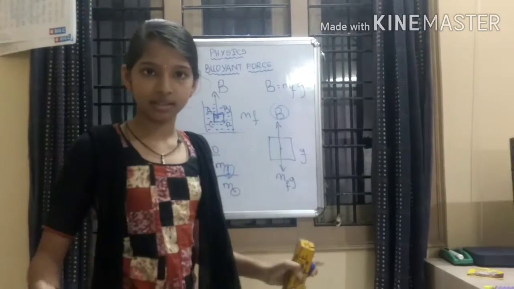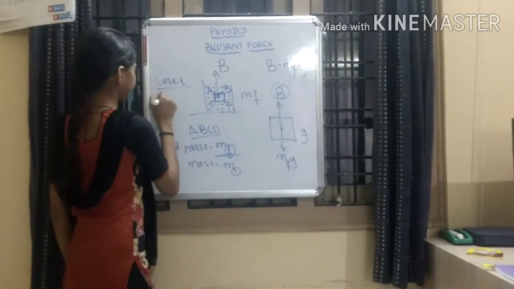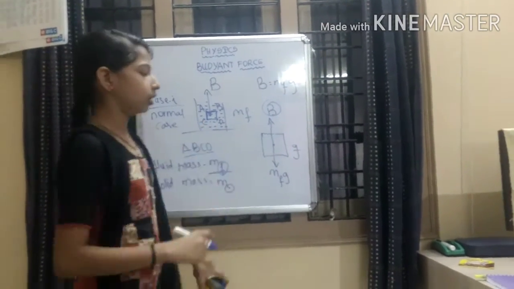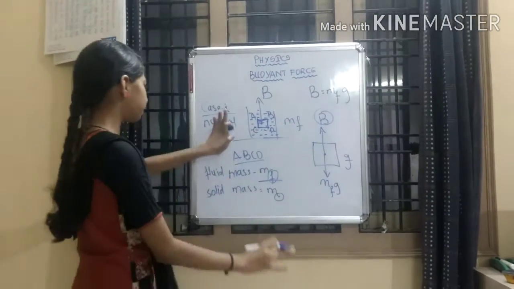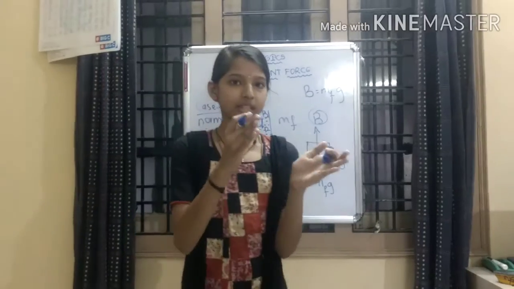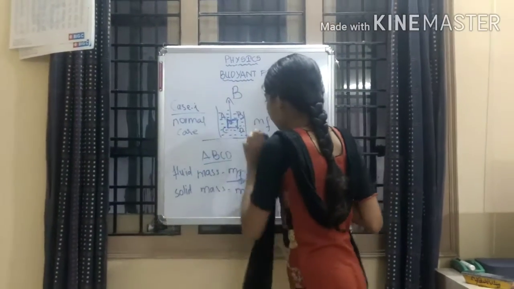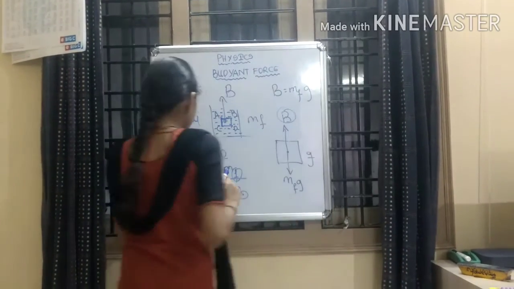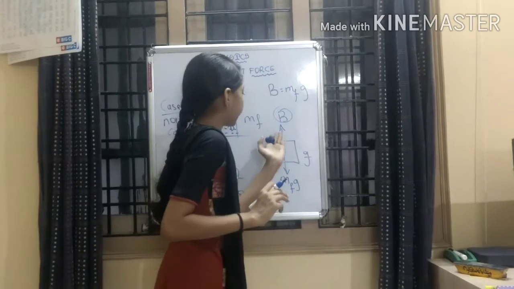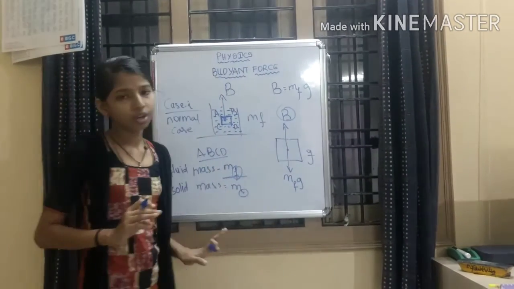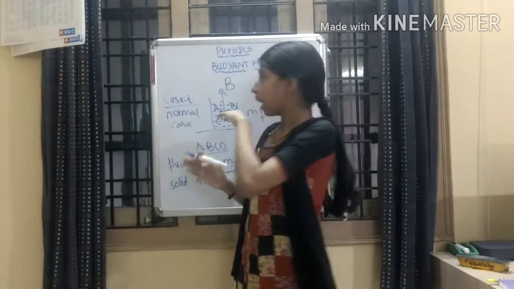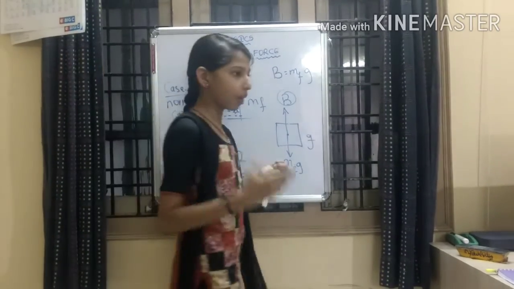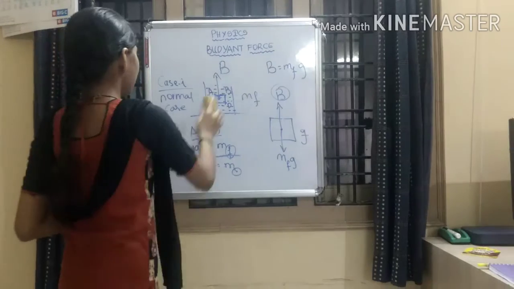Case 1 is a normal case. In case 1, they just told us to let A, B, C, D be the piece taken from it. Downward it has the gravitational force with a mass called mf, and the upward exerted force is called Buoyant force. So in case 1 we learned that B is equal to mfg. Yes or no? Now we are going to do case 2.